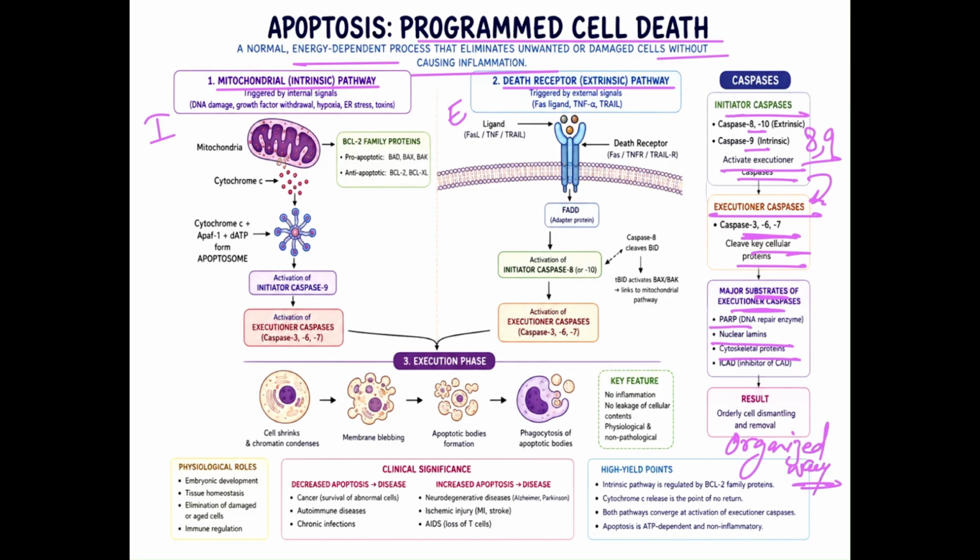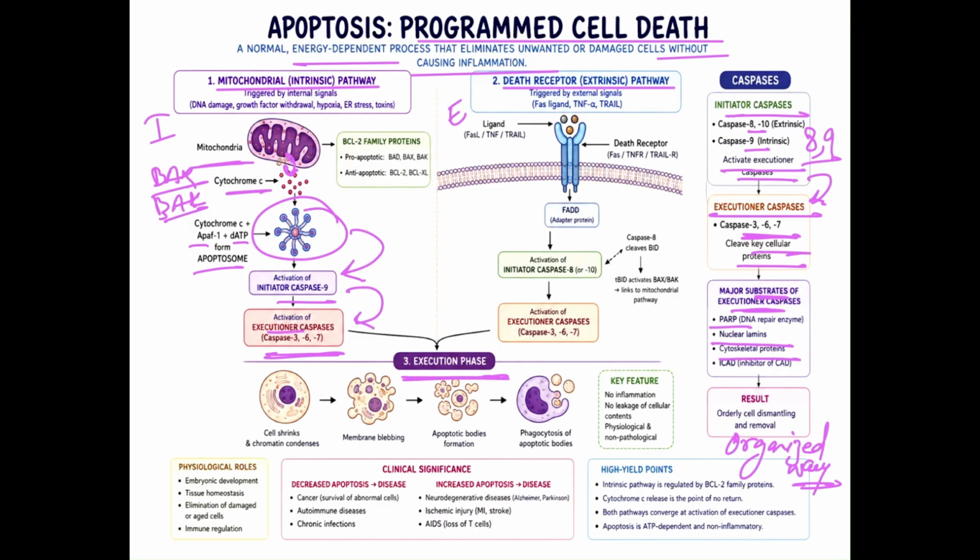What is the process of the mitochondrial pathway? The flow chart: mitochondria become permeable because of BAX and BAK, through which cytochrome C leaks. It will combine with ATP and APAF1, and formation of the apoptosome will occur. The apoptosome activates the initiator caspase 9, and this caspase 9 will activate the executioner caspases. That leads to the execution phase.